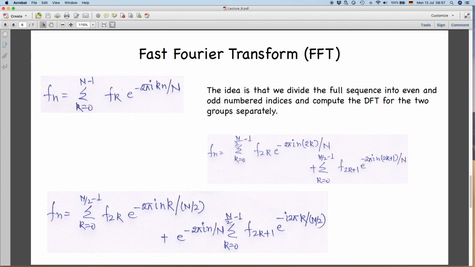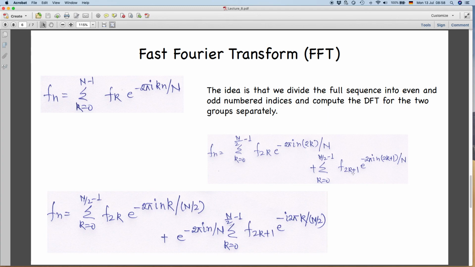The summation now will go from k equal to 0 to n by 2 minus 1 f 2 k, because we are talking about even indices, e to the power minus 2 pi i, in place of k, I will write 2 k by n, plus summation over k equal to 0 to n by 2 minus 1 again f 2 k plus 1.